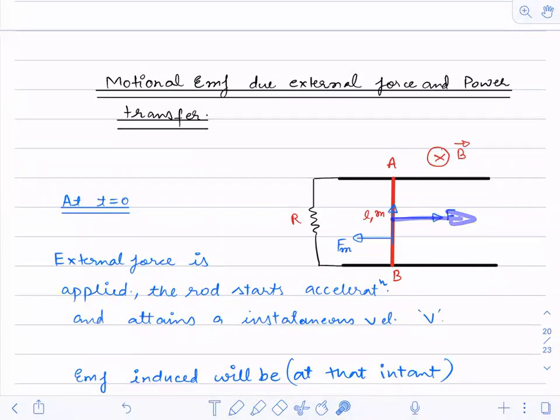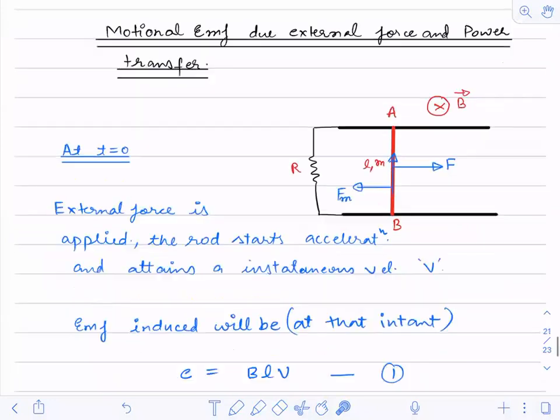So, can we use work done? Work done itself is an unknown quantity.